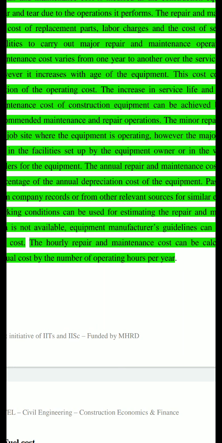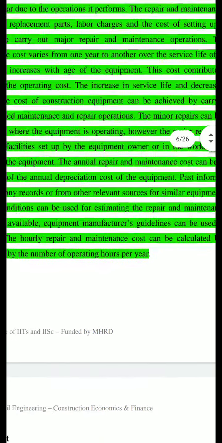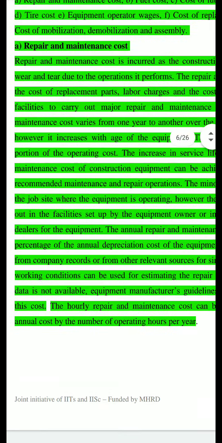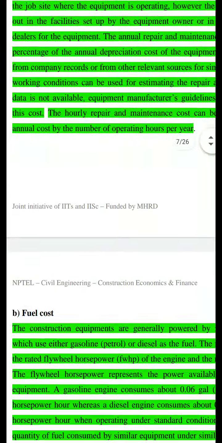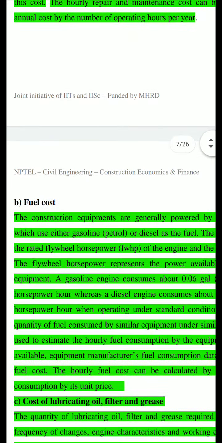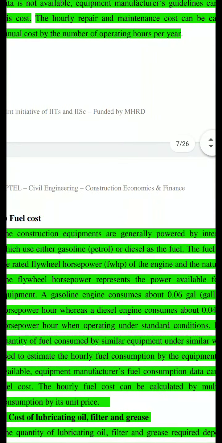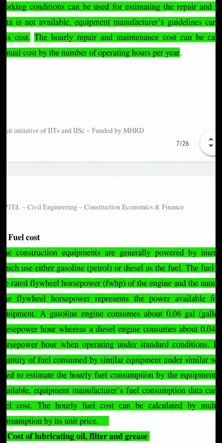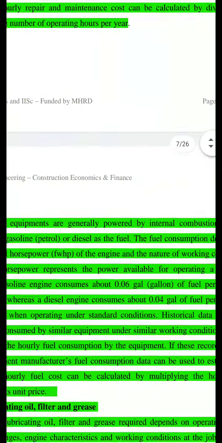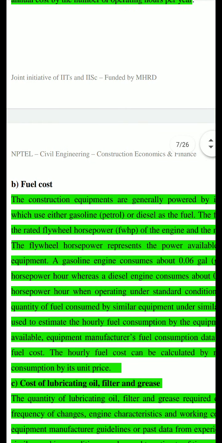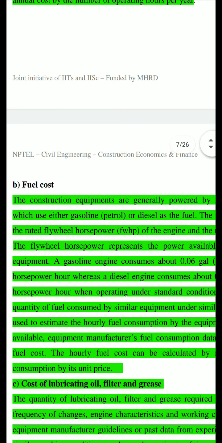Then once you know the average annual cost of equipment maintenance and repair, that can be converted into hourly repair and maintenance cost by dividing the annual cost by the number of operating hours per year. Next is fuel cost. So to operate any equipment, you need fuel. So fuel power, the construction equipments are generally powered by internal combustion engines which use either gasoline, means petrol, or